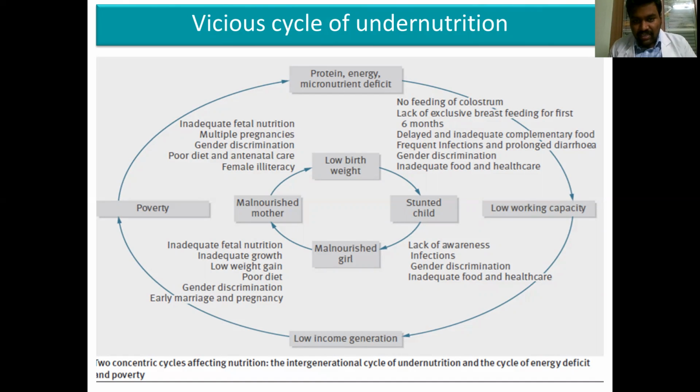This outer circle indicates the vicious cycle of undernutrition, and the inner circle indicates the intergenerational cycle. If a girl child is stunted, she will grow as a malnourished girl, and there is a chance of continuing as a malnourished mother. A malnourished mother will give rise to a low birth weight infant, and this low birth weight infant may eventually become a stunted child, and again this cycle continues. This is the intergenerational cycle. See how it is interlinked.